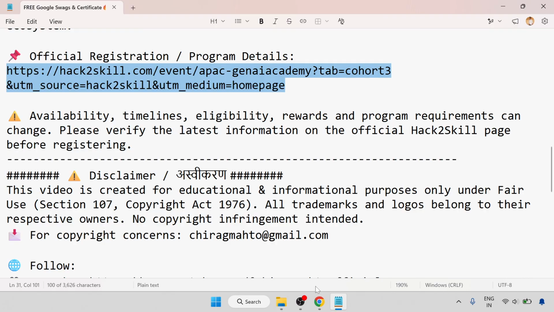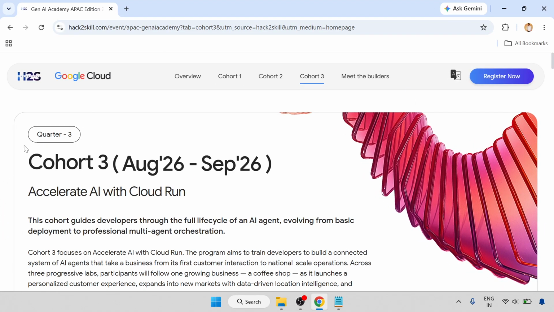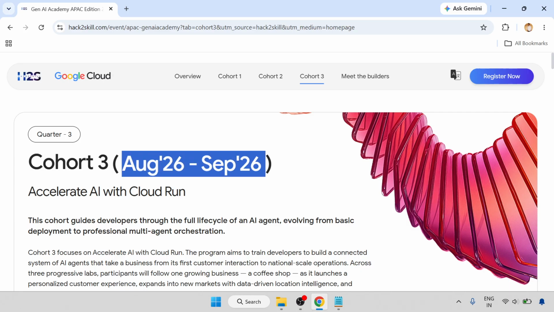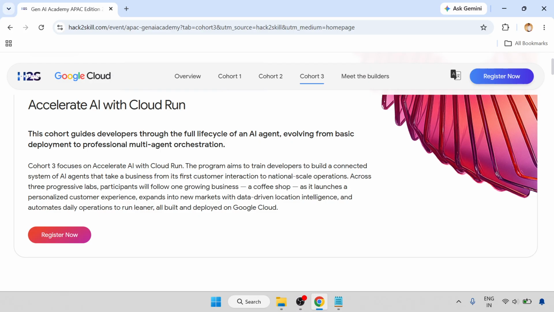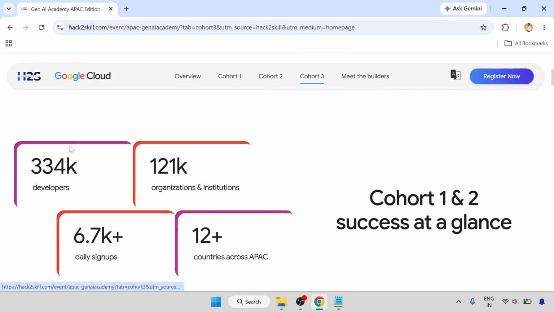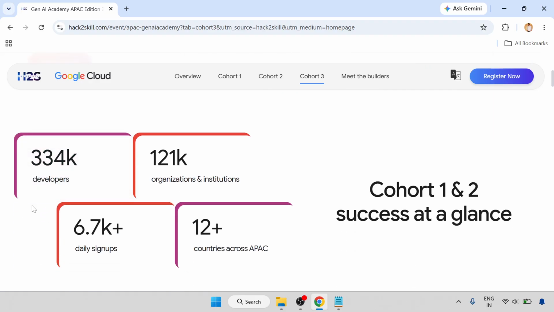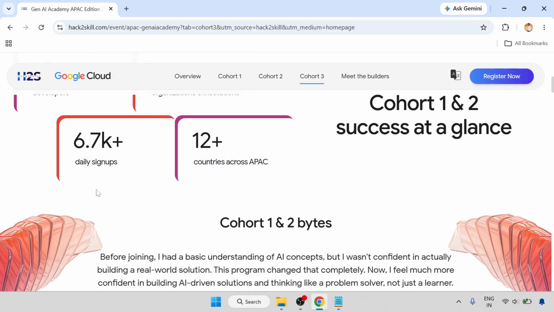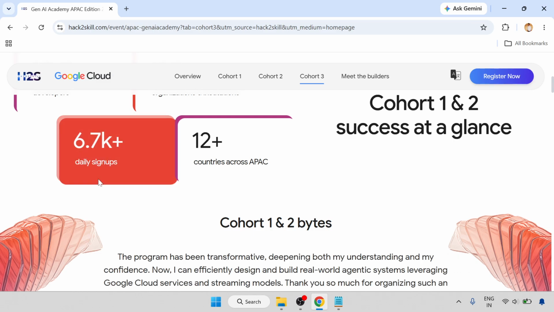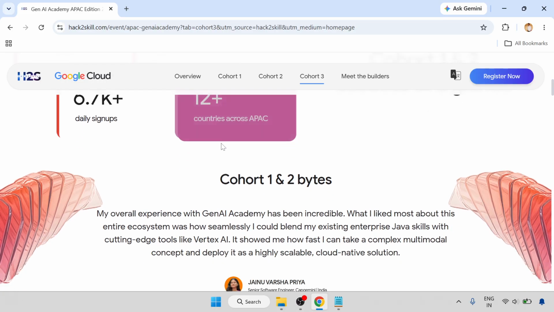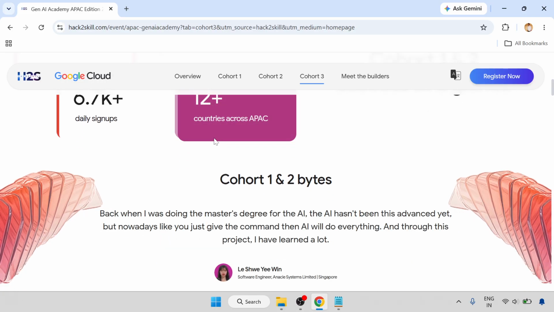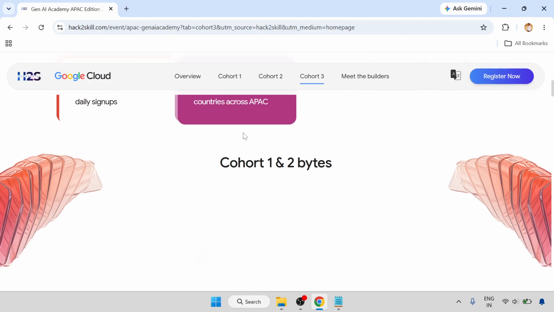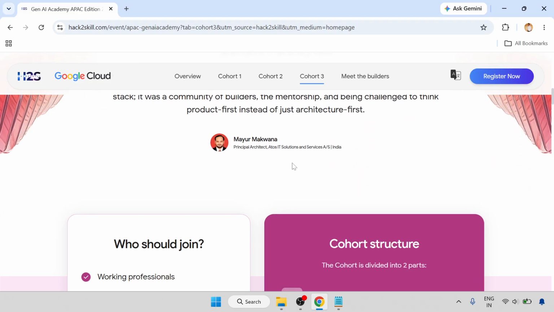So let me open this page. This is the page: Cohort 3, August 2026 to September 2026, Accelerate your AI with Cloud Run. There is a Register Now button. Total developers is 334K, developers 121K, organizations and institutes 6.7K plus, daily sign-ups, and 12 plus countries across the APAC. Cohort 1 and 2 are already completed.